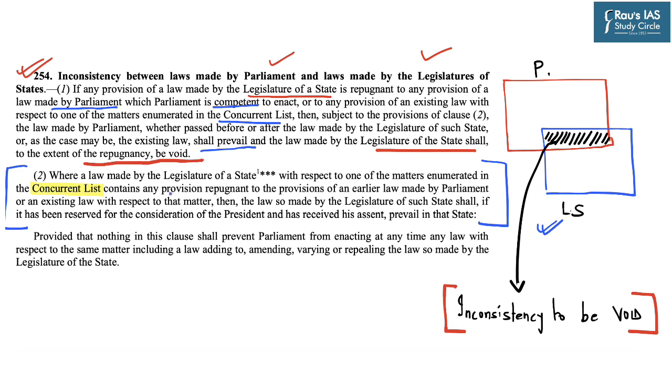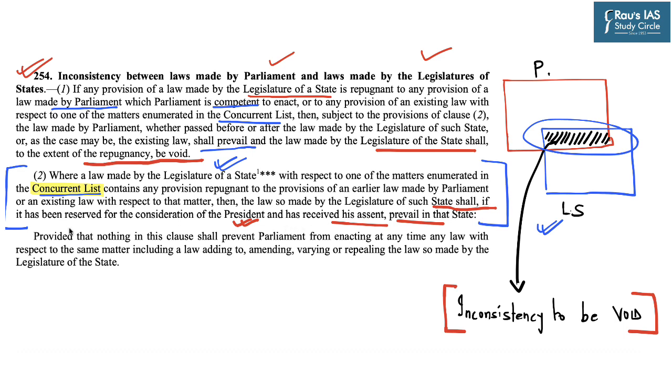So it says that where a law has been made by the state legislature with respect to any matters enumerated in the concurrent list and contains any provision which is inconsistent with the law made by Parliament, then in such instances the law made by the legislature of a state may prevail if it has been approved or assented by the President.